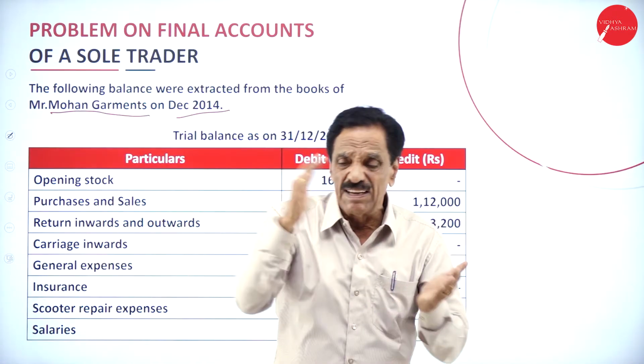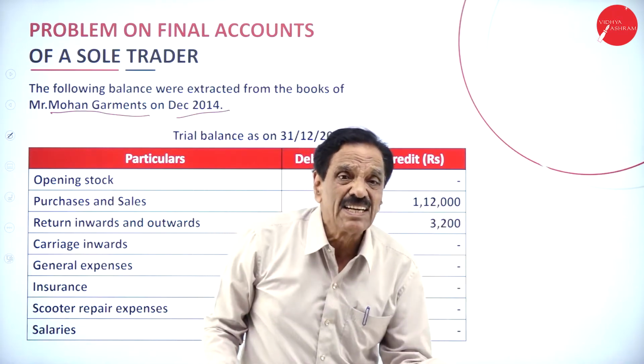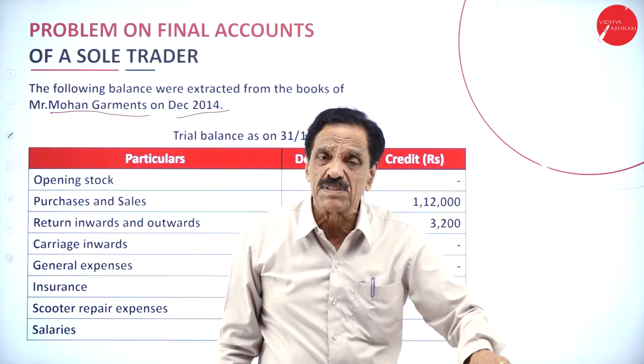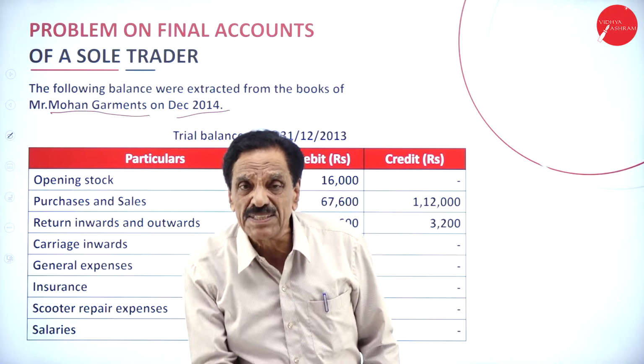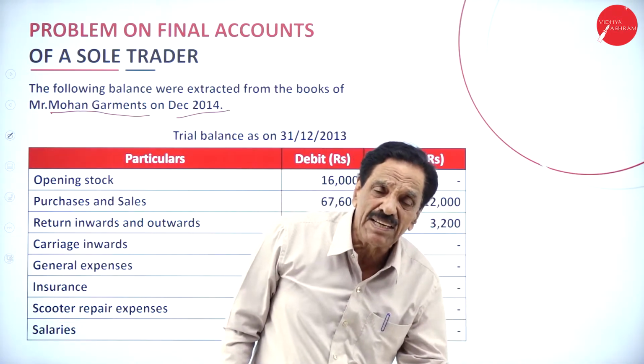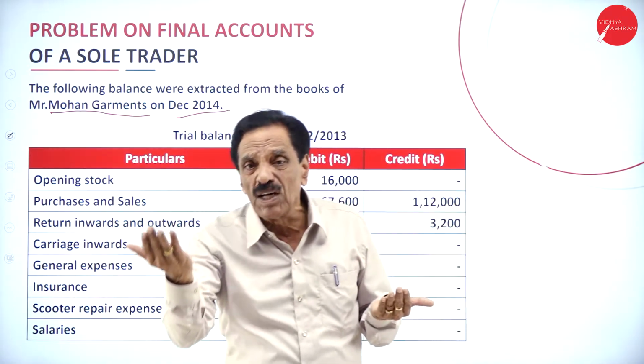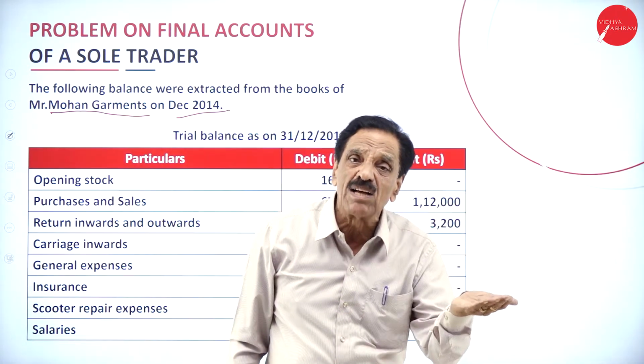What is the accounting saying? Increase in asset, increase in capital. Decrease in asset, decrease in capital. What do you mean by that? If the value of the asset increases, automatically the capital increases. It means your asset is your capital. You got 1 lakh rupees, it means your capital is also 1 lakh.